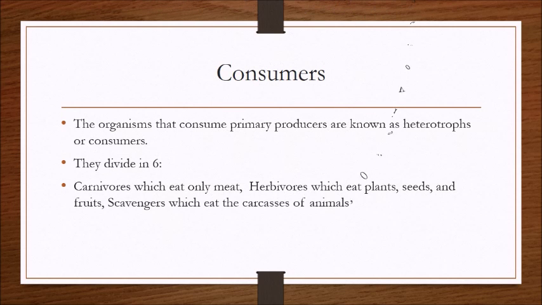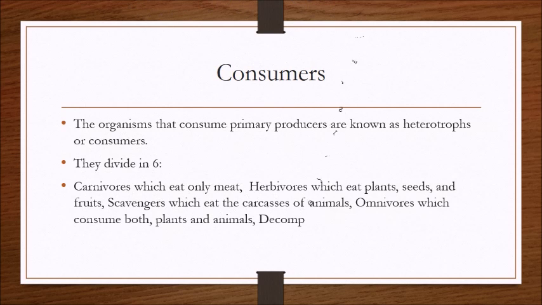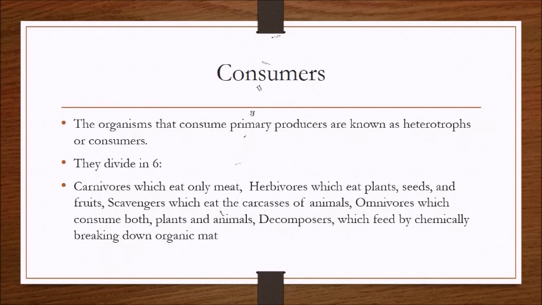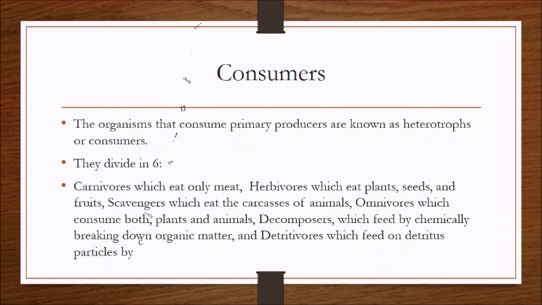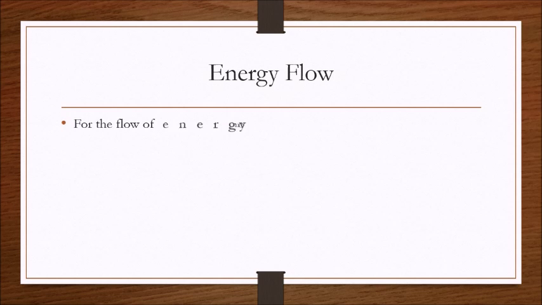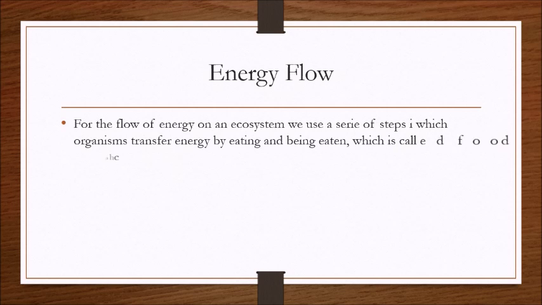Consumers. The organisms that consume primary producers are known as heterotrophs or consumers. They divide into 6. Carnivores, which eat only meat; herbivores, which eat plants, seeds, and fruits; scavengers, which eat the carcasses of animals; omnivores, which consume both plants and animals; decomposers, which feed by chemically breaking down organic matter; and detritivores, which feed on detritus particles by chewing them into smaller pieces.